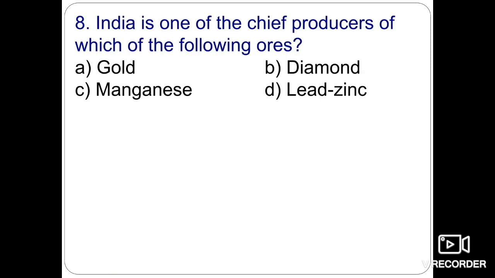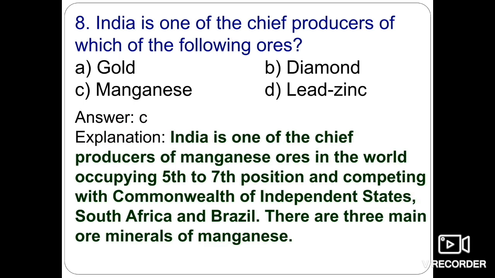Next one is, India is one of the chief producers of which of the following ores? Gold, manganese, diamond, as well as lead-zinc deposit. There are four options, and you have to answer which one is right. We all know that it is manganese. India is one of the chief producers of manganese ores in the world, occupying 5th to 6th position and competing with Commonwealth of Independent States countries, South Africa and Brazil.